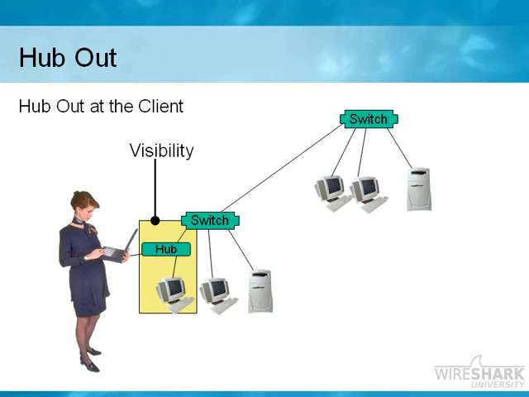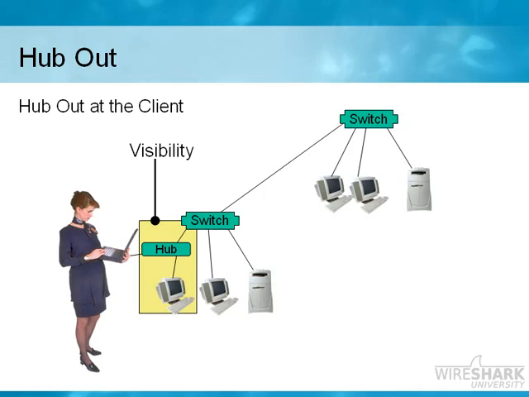Now, this is one of my very favorite configurations for troubleshooting network performance. Ideally, you don't want to be sitting in the wiring closet very far away from the users that are complaining. If you can find one user who will allow you to hub out their traffic and let you watch their system as they're experiencing performance problems, you not only get to see what's going on on the user's screen and see how the user deals with it and what they consider a delay and what they consider an outage and those kinds of things, but also all of your time measurements are done very close to the user, as opposed to being far away at the other end of a communication. So this would be the first thing that I would do if I were troubleshooting the network is slow problem. I would hub out to the client.